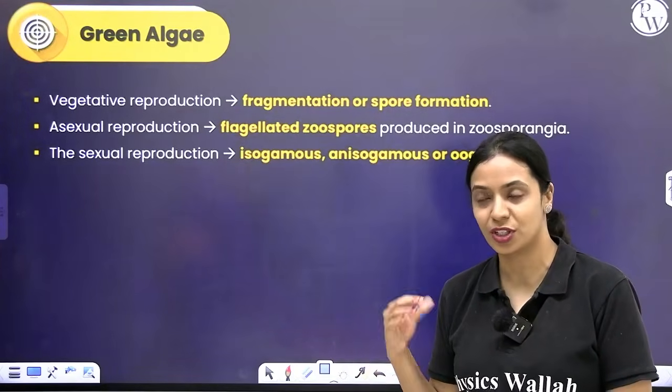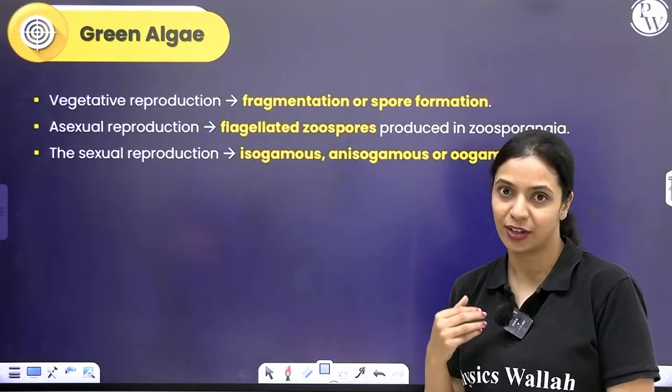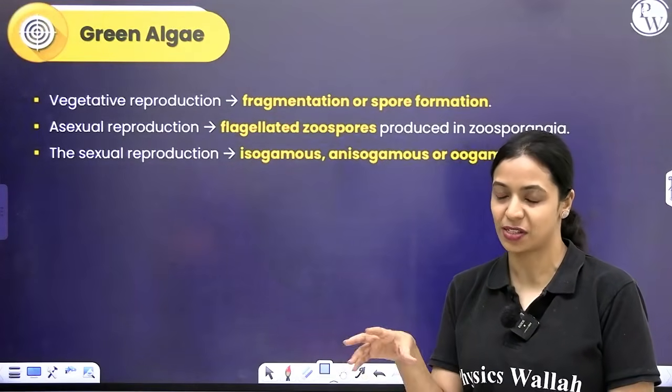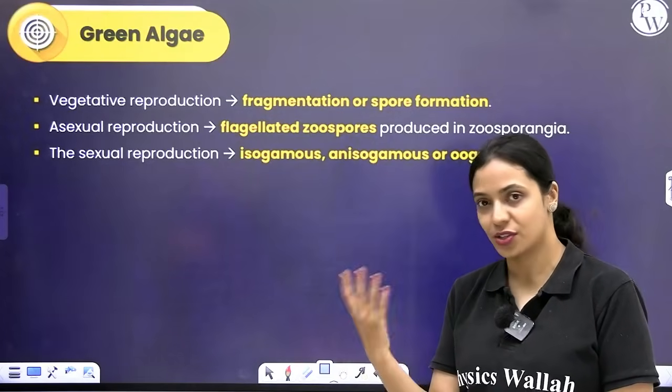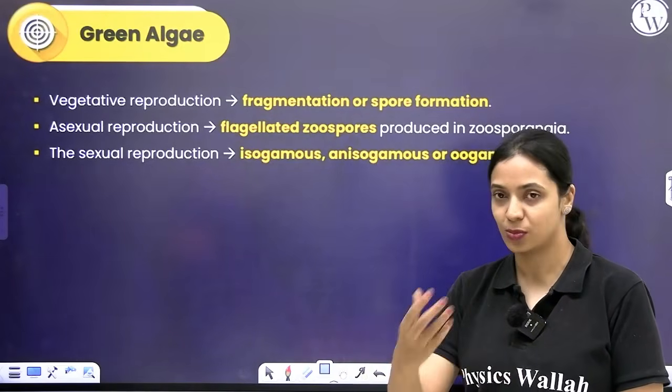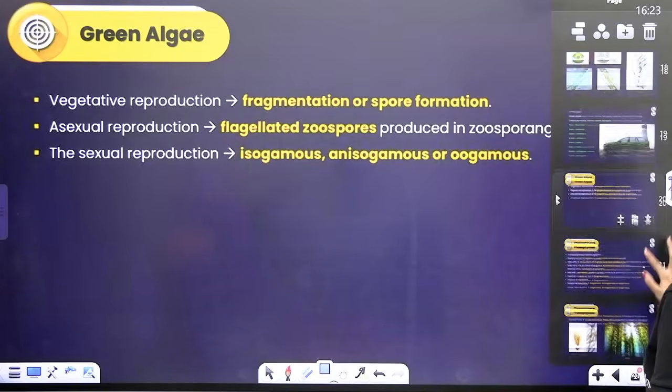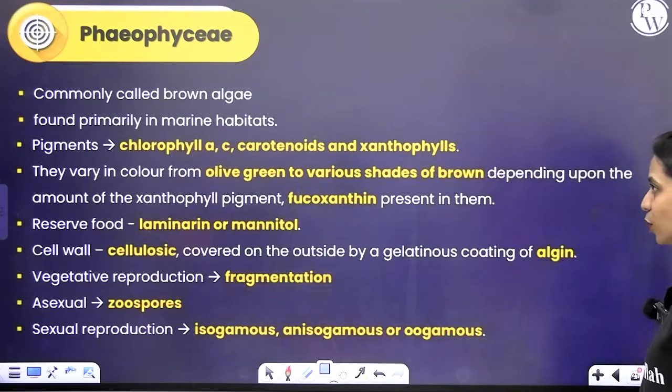It's not like one species today decides to undergo reproduction by anisogamy and tomorrow it wants to undergo oogamy. It doesn't work like that. It's species specific. One species is oogamous for the rest of its life. Then you have another species probably isogamous. It's like that. Okay. Now, let's talk about the next group of algae, which is Phaeophyceae.